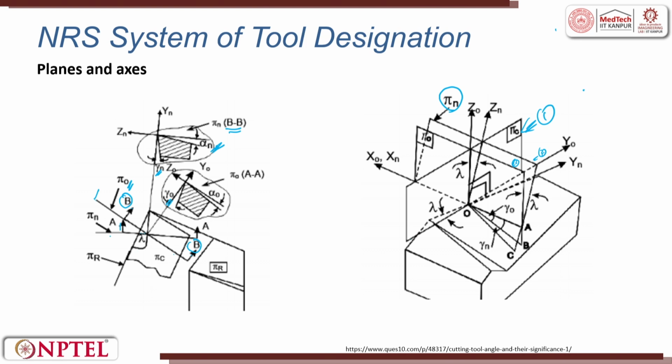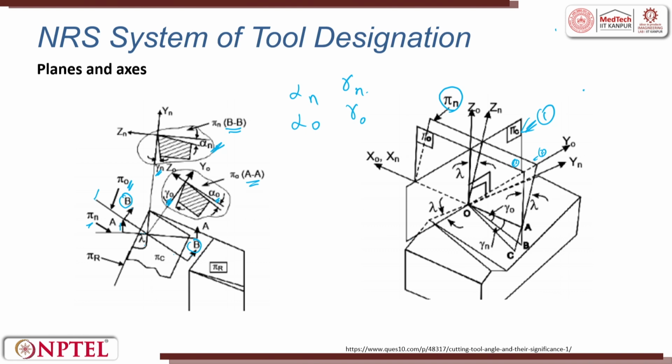Then when we take a section which is the normal reference plane gamma n, we take a section AA. When we project it, you get alpha O and gamma O. Okay. These are the two things: one is alpha n, gamma n, then alpha O, gamma O, right.